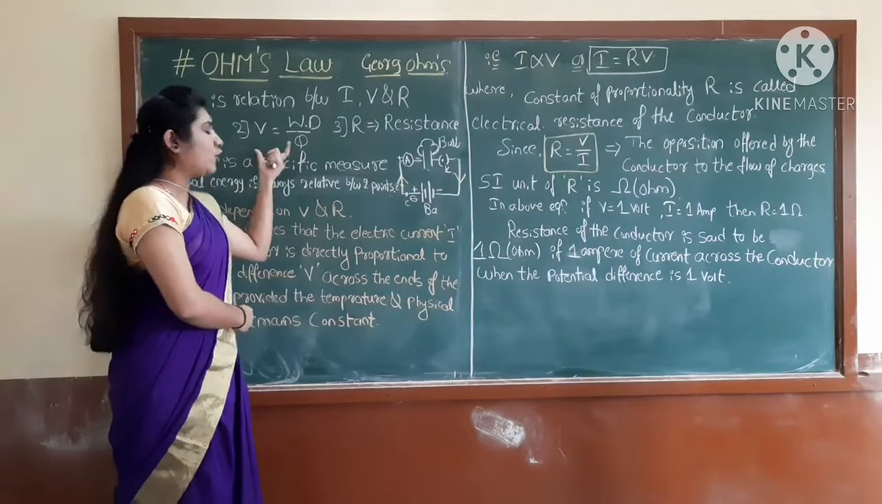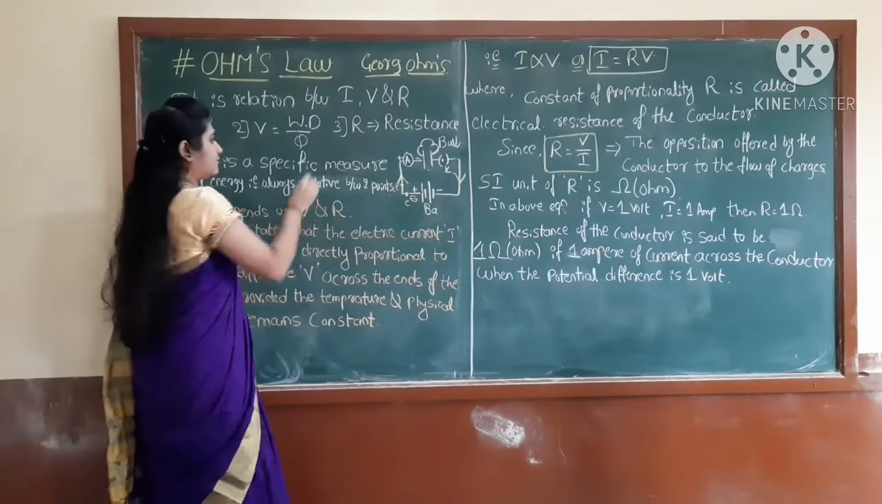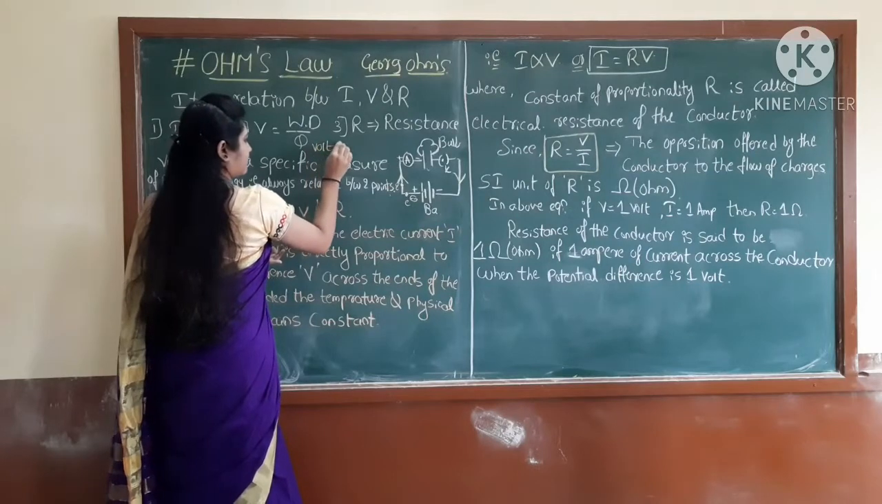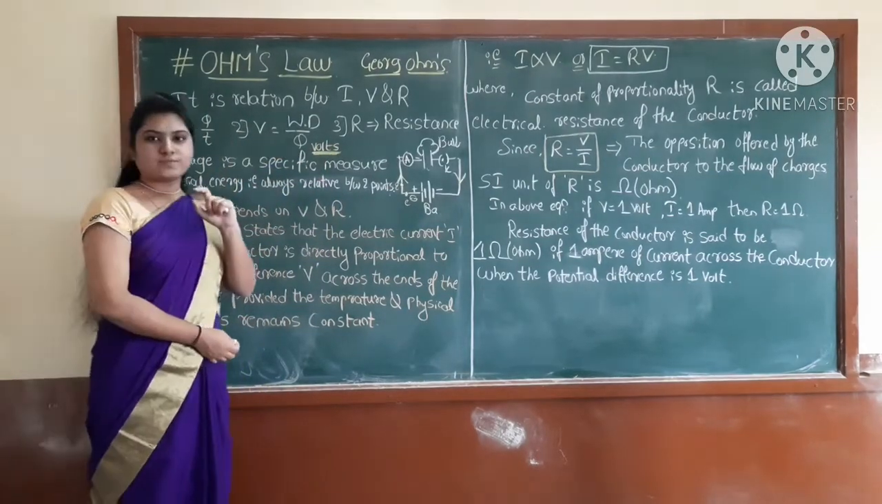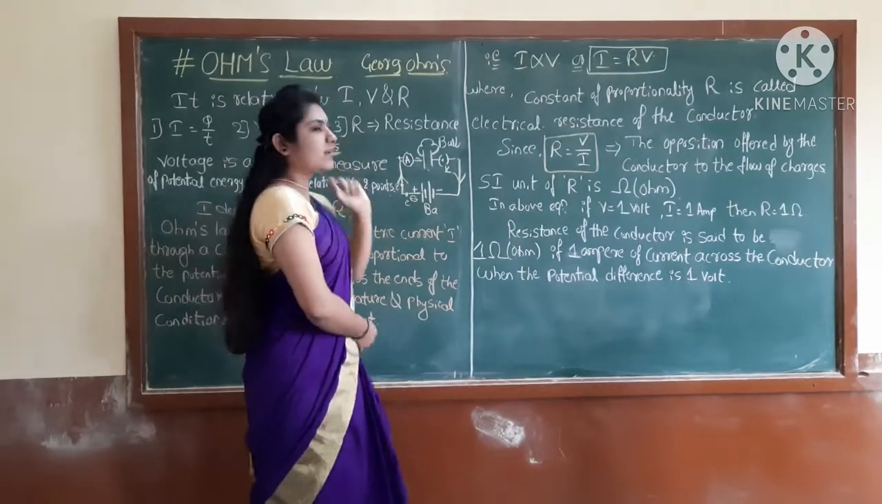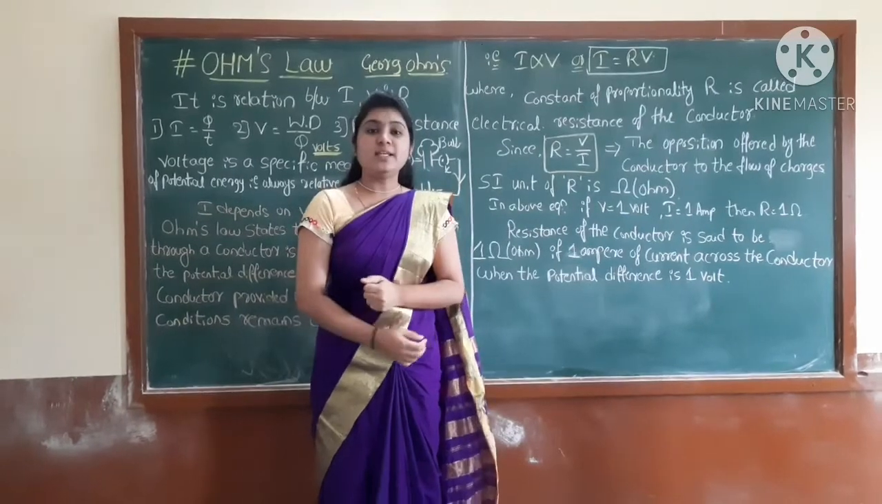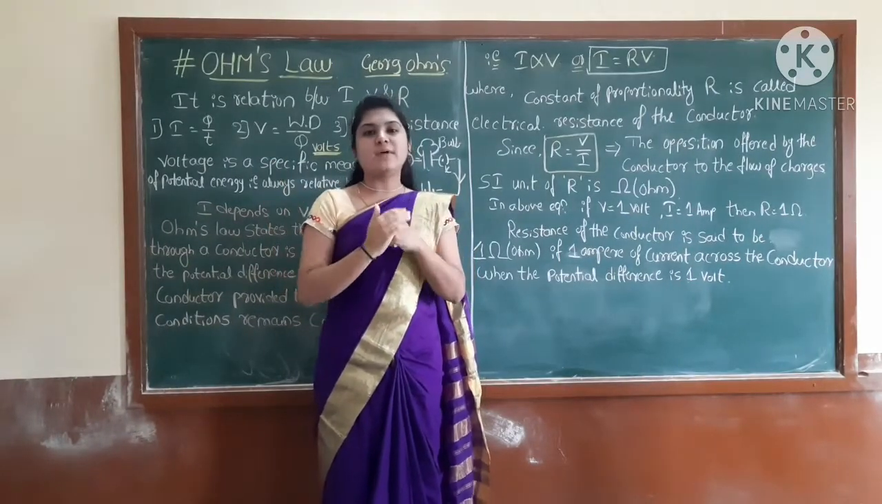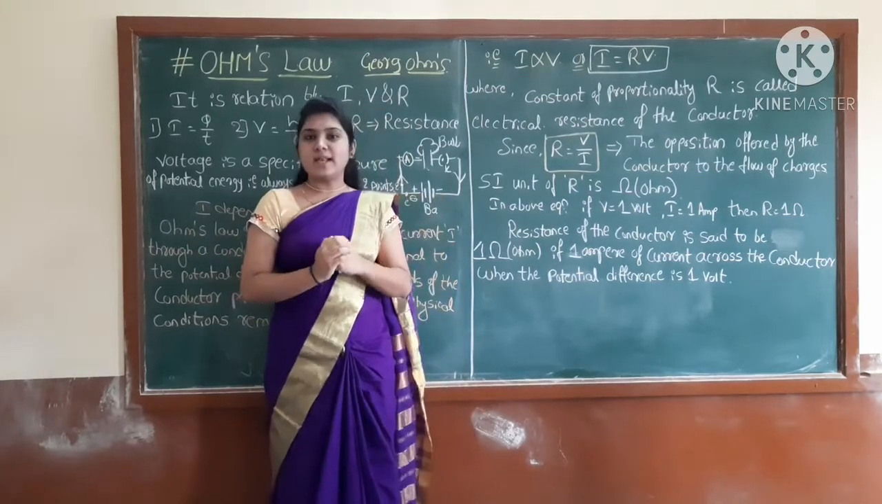The unit of this potential difference is the volt. This is the SI unit of the voltage. Then the third one is the resistance. What is it? Resistance is nothing but the opposition to the flow of electrons. Opposition to the flow of electrons.